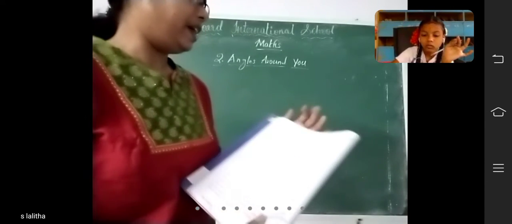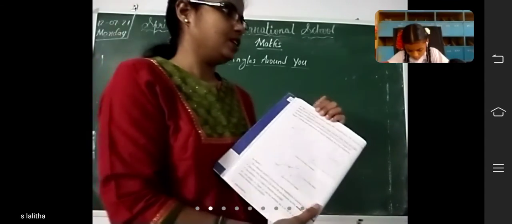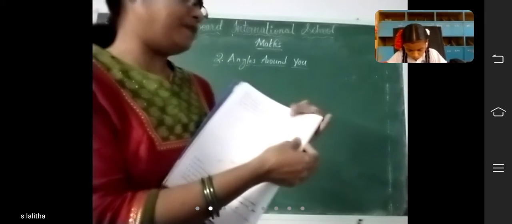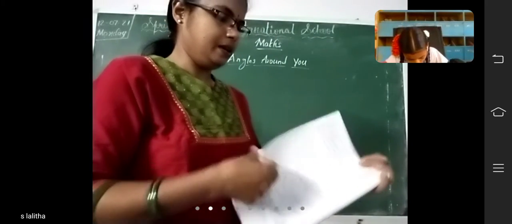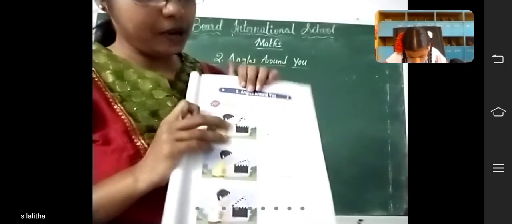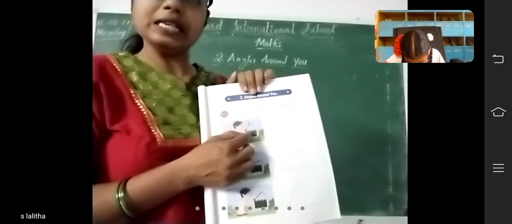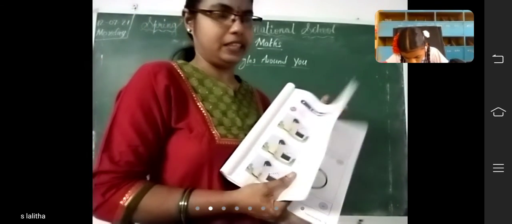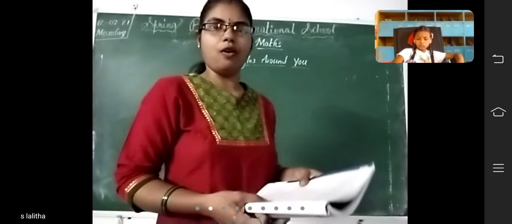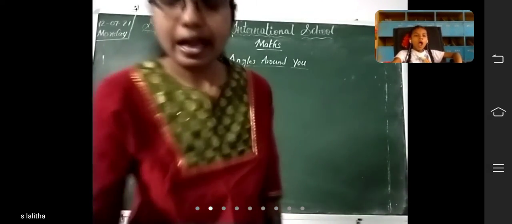On page 2.1, every time Rohan opens the clapperboard, the clapstick rotates away from the slate. See here, this is the clapperboard, no? It will rotate like this from the slate, every time like this only. When a line segment rotates away from another, they form an angle.